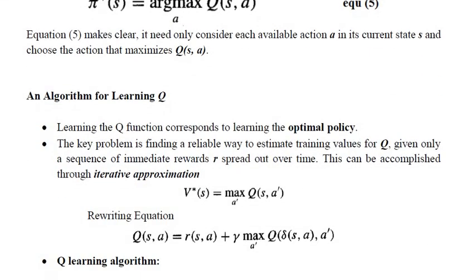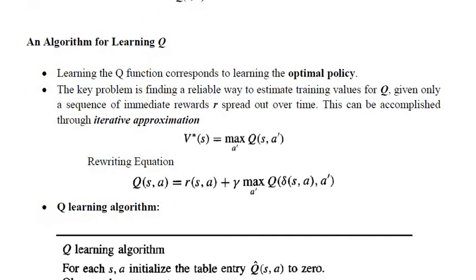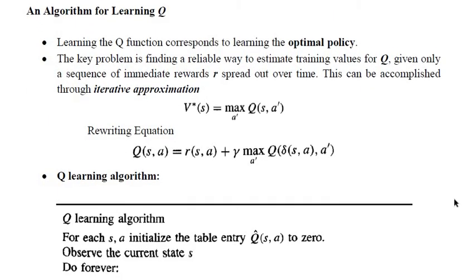Okay, so let us see the Q learning algorithm. The algorithm is very easy, we have already discussed this. You can see here, step 1: learning a Q function corresponds to learning the optimal policy. A key problem is finding a reliable way to estimate the training values for Q, given only the sequence of immediate rewards spread out over time. This can be accomplished through iterative approximation.